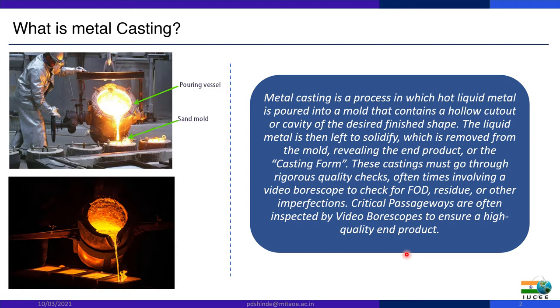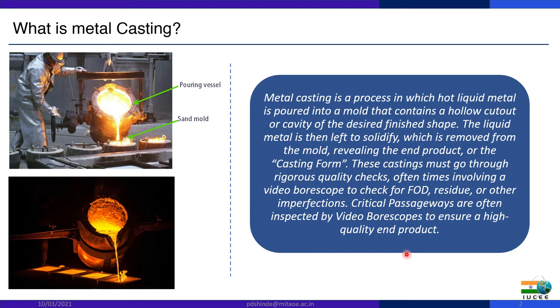FOD is foreign object damage, residue or other imperfection. Critical passageways are often inspected by video borescopes to ensure a high quality end product. So we have to learn the casting process in the most fundamental manner.